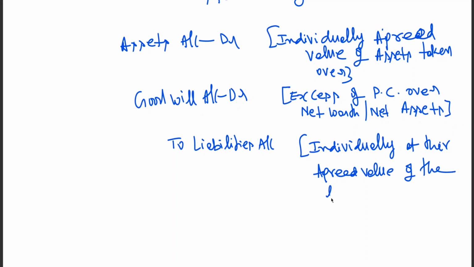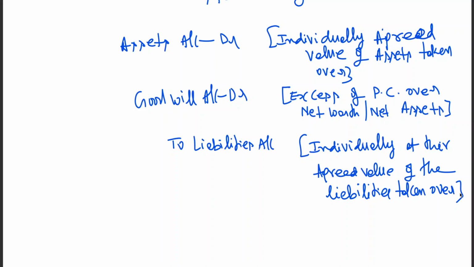It is not a must that they take all liabilities. According to the decision of the purchasing company and shareholders, they will take individual liabilities at their agreed value.